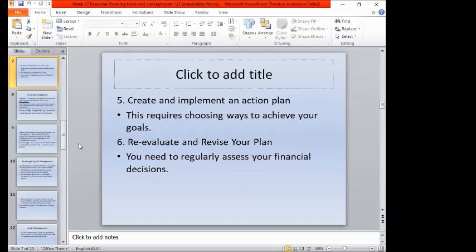Once you evaluate those alternatives, it's time to create an action plan where you're going to make programs, standard operating procedures, budgeting, and controlling, or establishing standards on how to implement this kind of alternative in order to achieve your goals. And then you're going to evaluate and revise your plan, because you really need to assess the financial decision, whether those alternatives can be helpful or not.